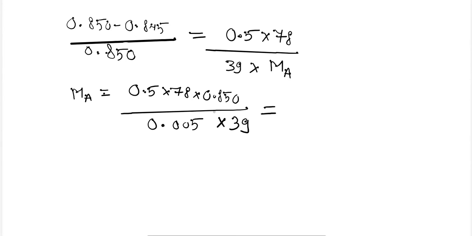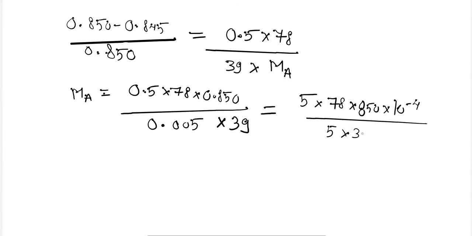So on solving this, 0.005 is 5 into 10 to the power minus 3, 78 into 850, which is 10 to the power minus 4, divided by 5 into 39 into 10 to the power minus 3.